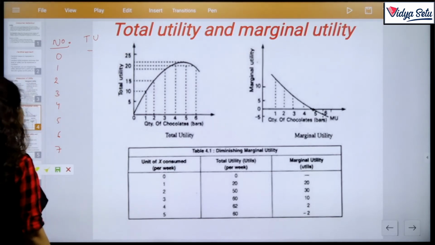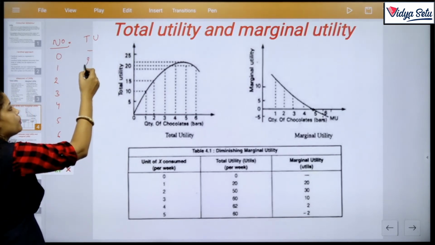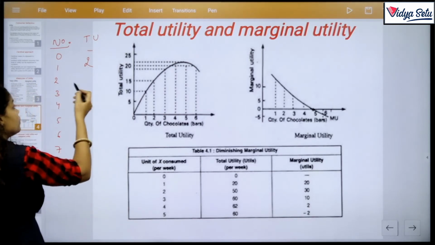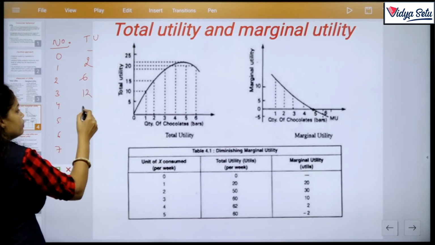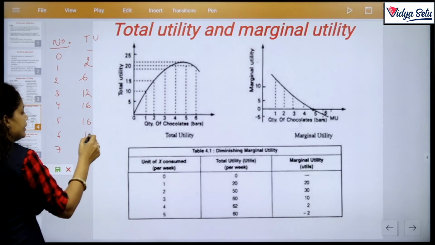So first is 0. At the first unit, suppose you get 2 utils because you are hungry. Clear? Next one 6, next one is 12, then 16, 18 and 16.